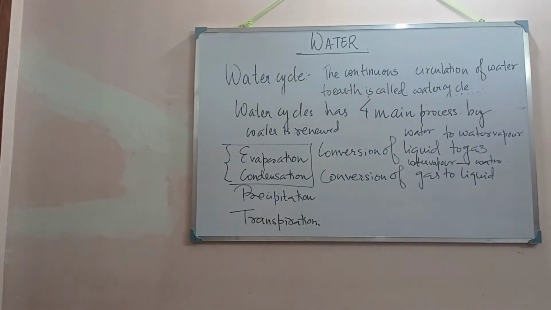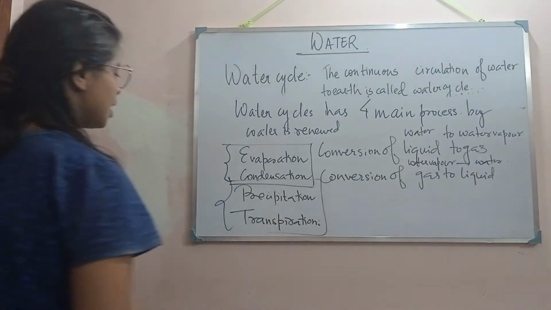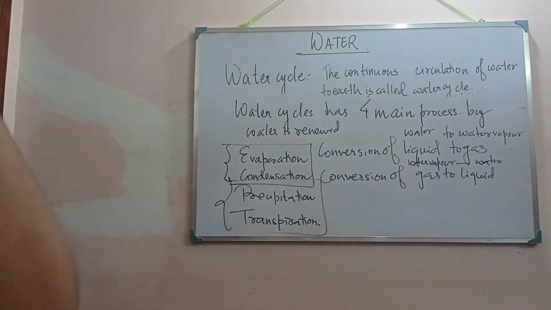But here are two other processes that are new to us. And what are they? Precipitation and transpiration. Now the question is, what is precipitation?